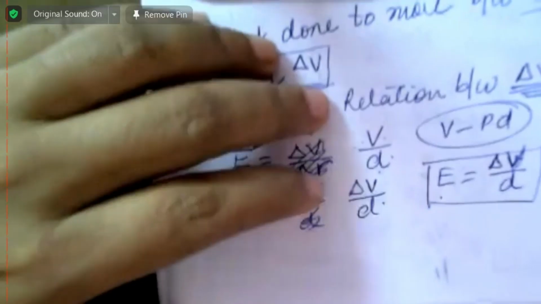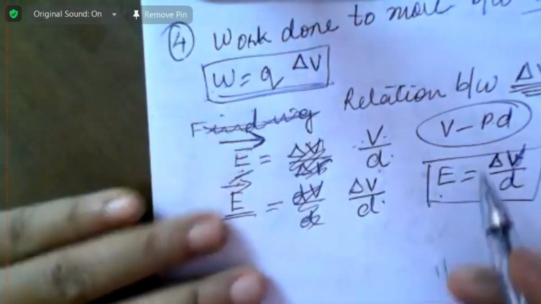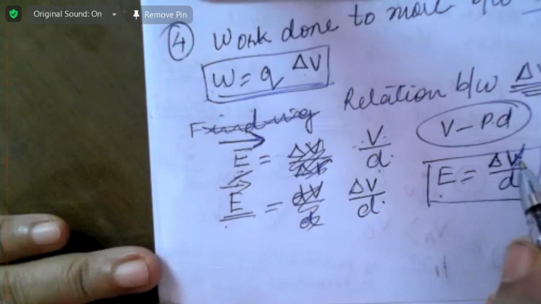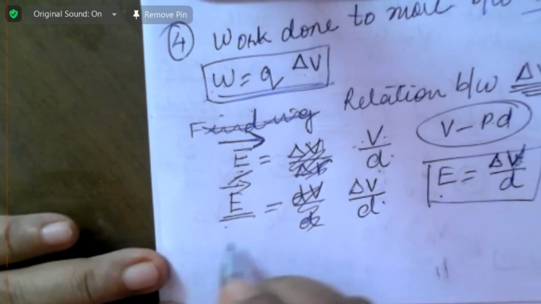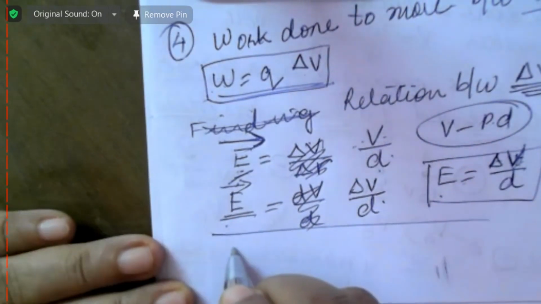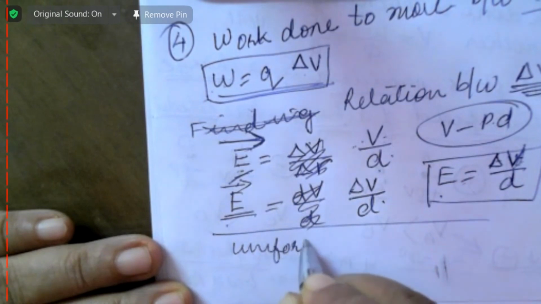So how will you show a uniform electric field? If the electric field is uniform, what does that mean? It will look like this. Now I will draw it on another page.